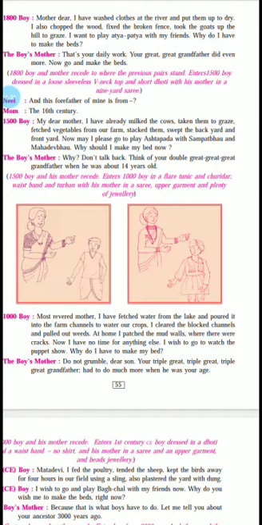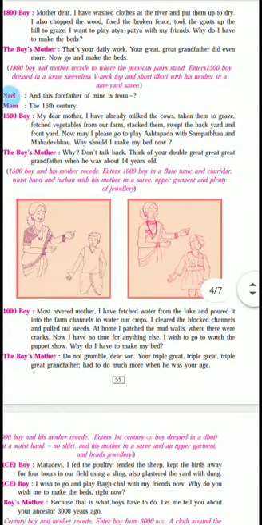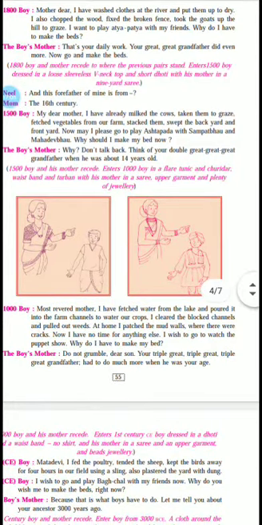So he says, now please give me the permission so that I can go to play Ashtapada with Sampat Bhav and Mahadev Bhav. Why should I make the bed now? So the boy's mother says, don't talk back. Think of your double great great great grandfather when he was about 14 years old. The mother is a bit strict and says, don't answer me like this, don't argue with me, because your great great great grandfather, when he was 14 years old, used to do more work than what you did now.